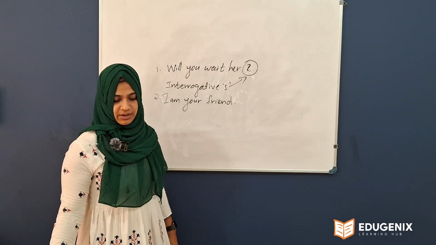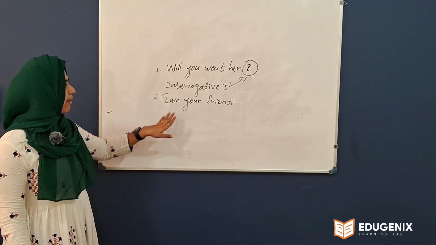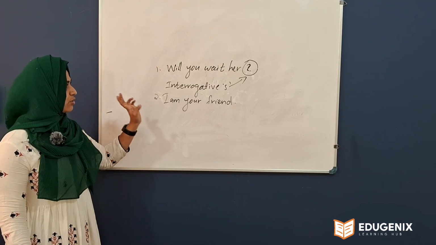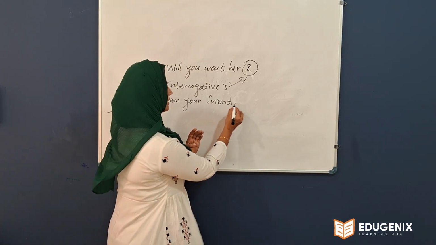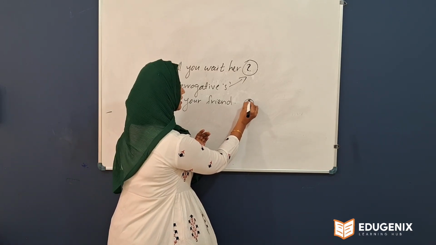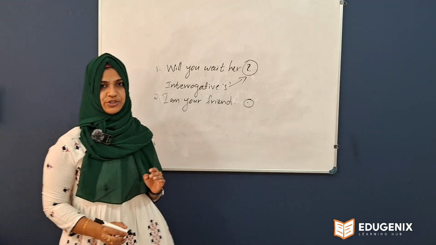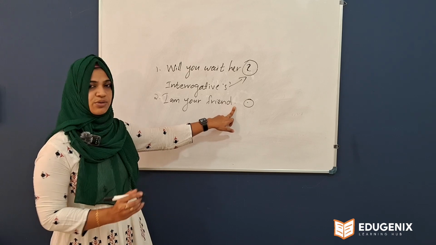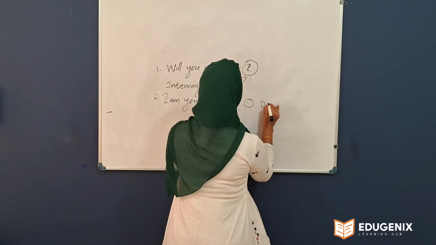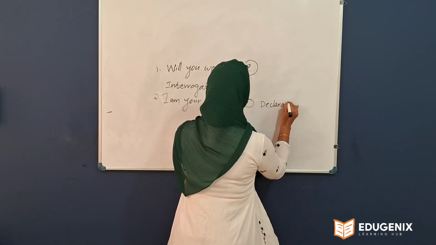The first one is declarative sentence, and we know that a declarative sentence ends with a full stop. Here also you can see a full stop, so maybe there is a chance for declarative sentence.